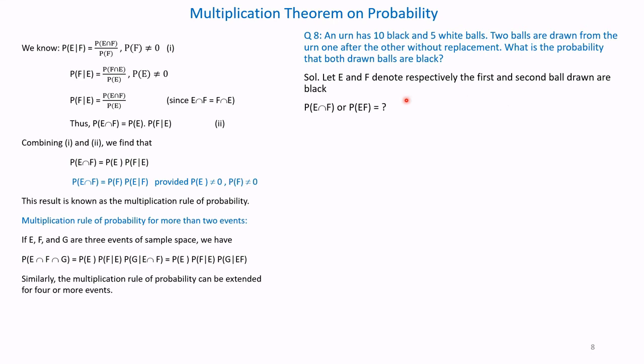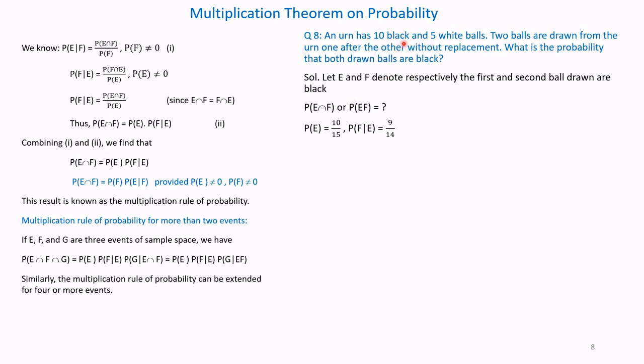Therefore, we have to find probability of E intersection F, that is, probability of EF. First we will find the probability of E, that is drawing first ball as black. There are 15 balls, and there are 10 blacks, so probability is 10 divided by 15. And now we have taken out one ball, so remaining balls are 14.